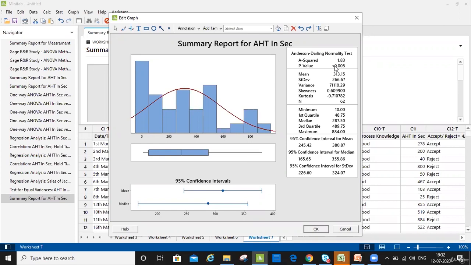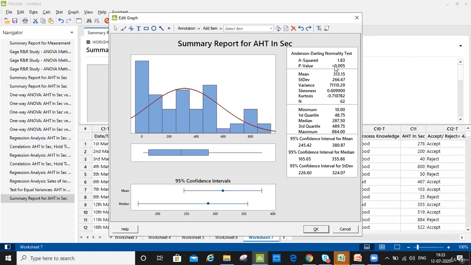And is it normal data or not normal data? The p-value is less than 0.005, so we would say it's normal or not normal?